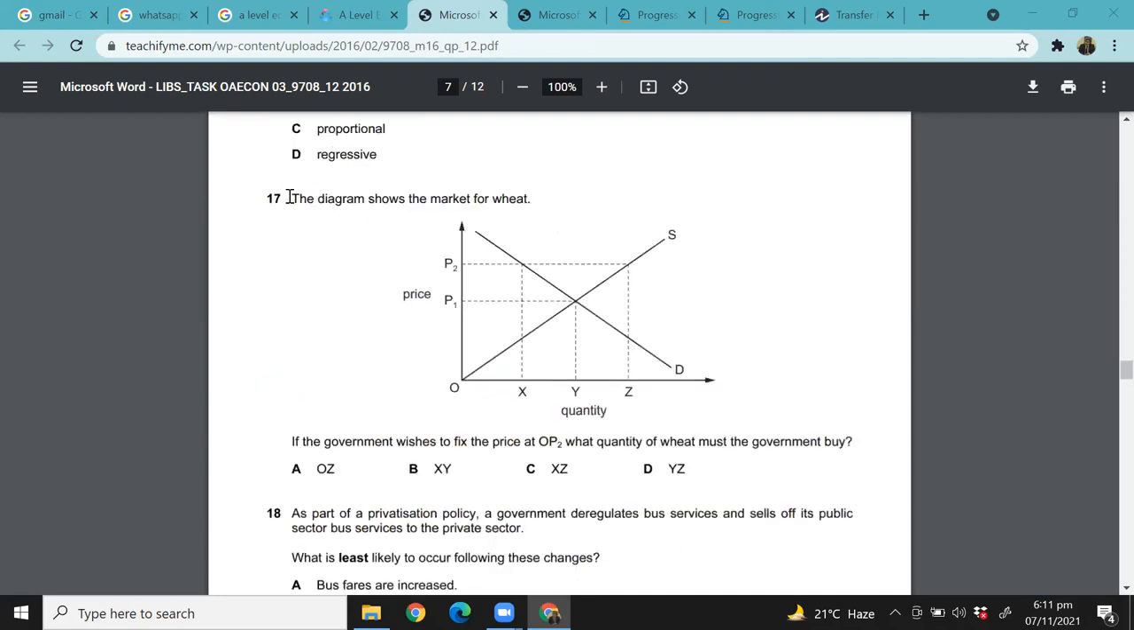Okay, the diagram shows the market for wheat, right? If the government wishes to fix the price at OP1, which quantity of wheat must the government buy? So if the government wants to fix the price at OP2, right, which is above the equilibrium price, what quantity should the government buy to ensure that the price is at OP2?